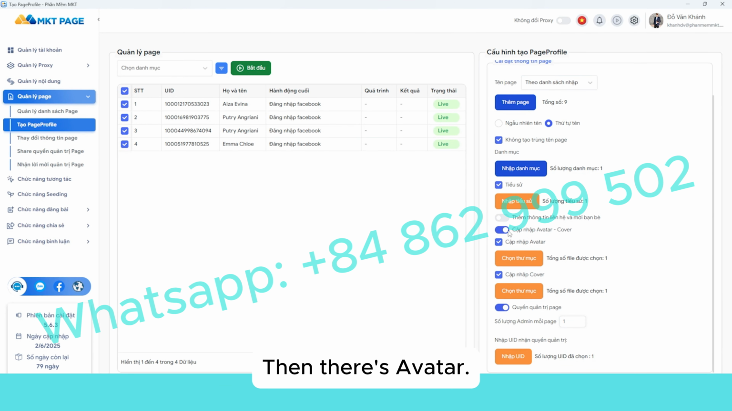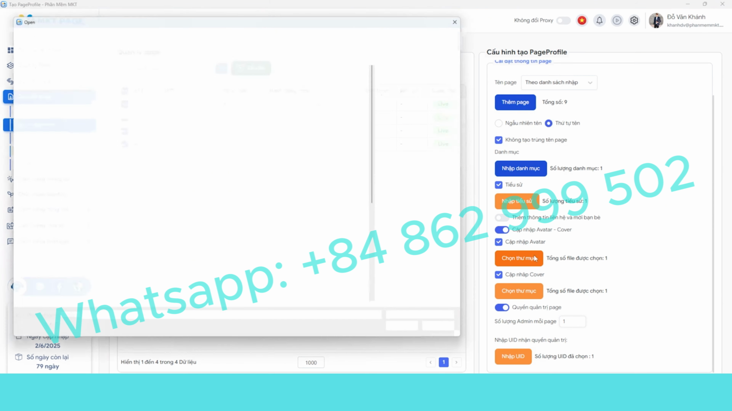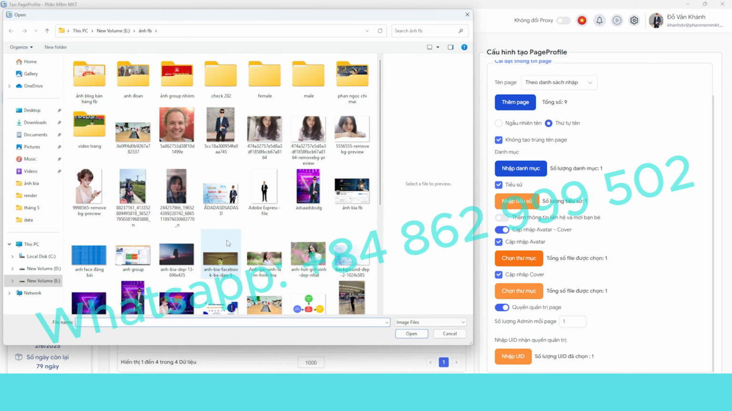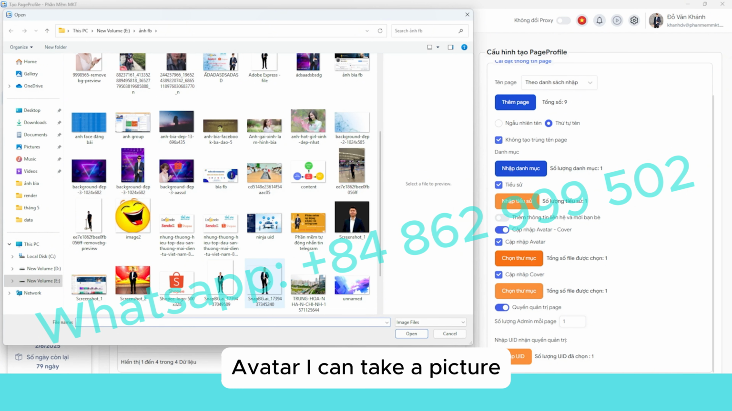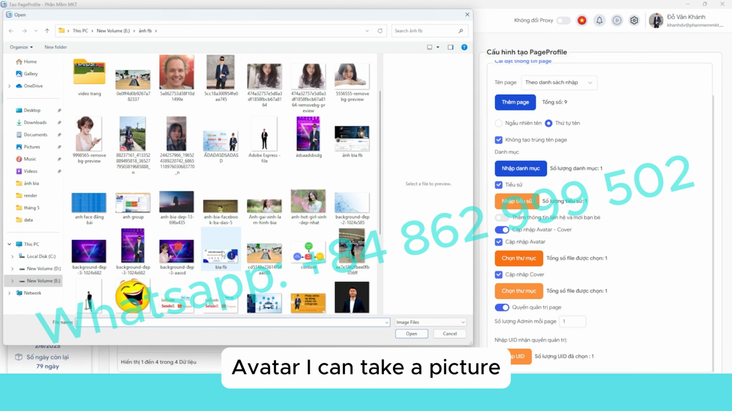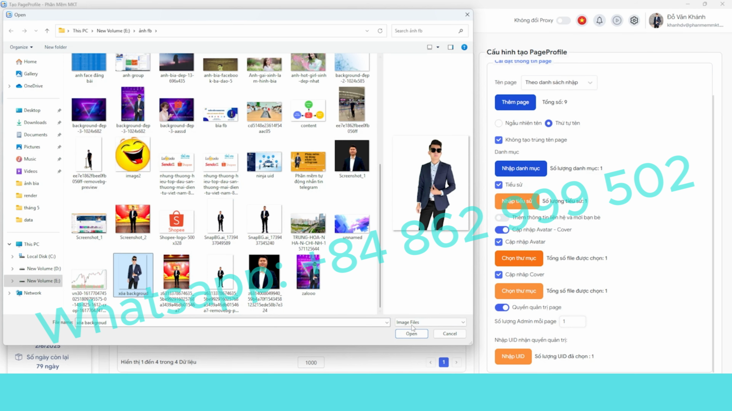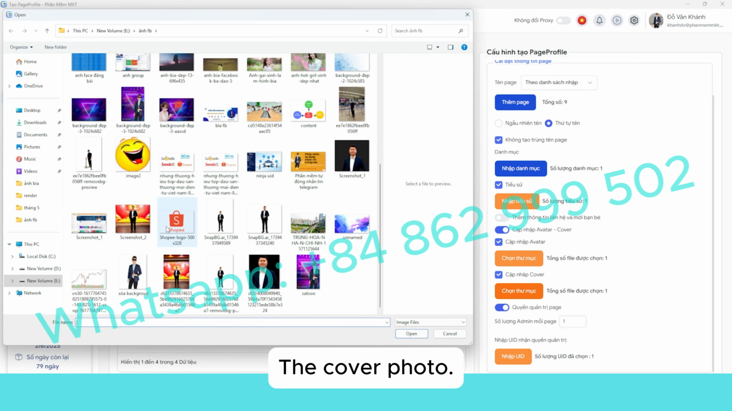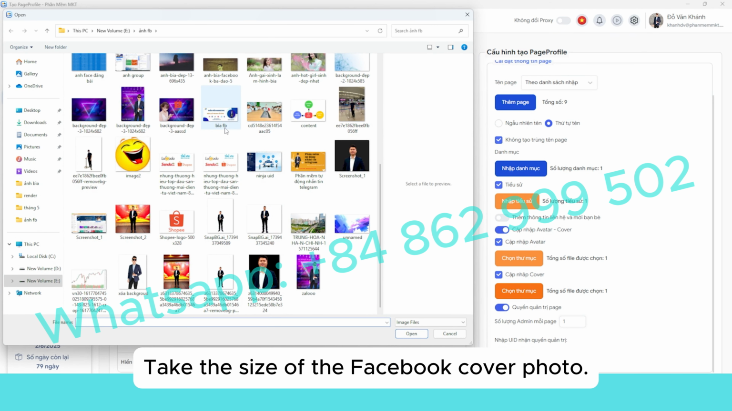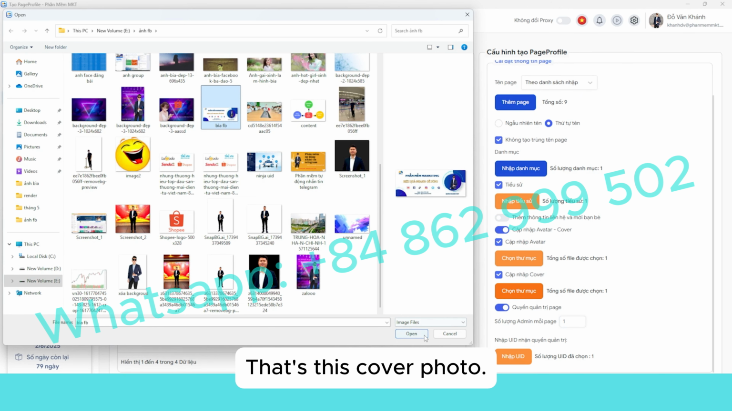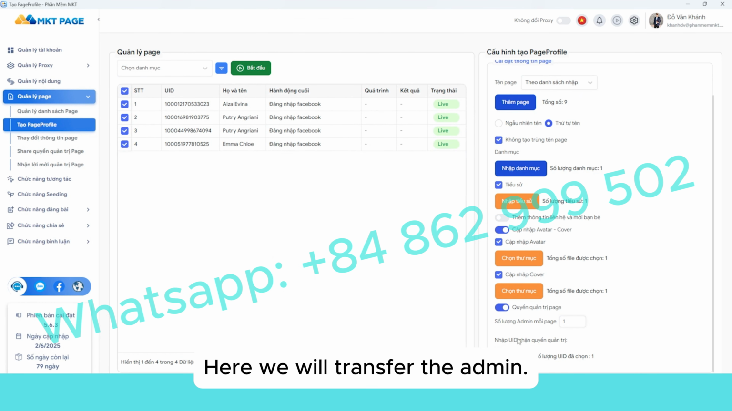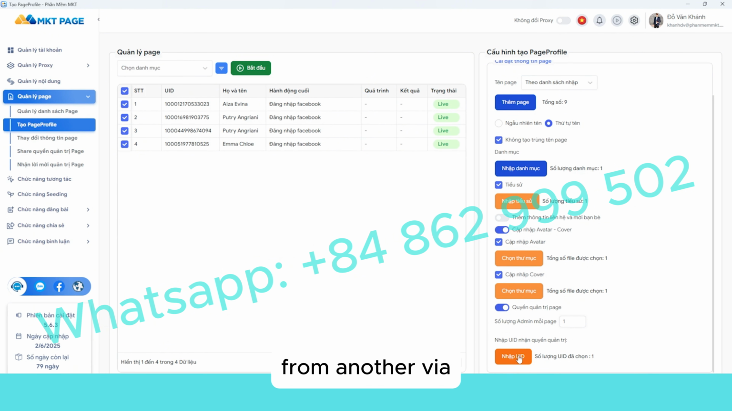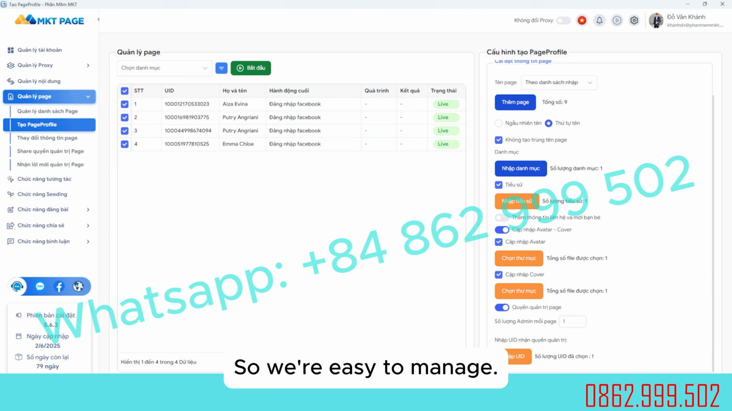Then there's the avatar. I can take a picture for the avatar. This is an avatar and this is a cover photo. For the cover photo, everyone remember to take the size of the Facebook cover photo. Okay, that's this cover photo. Here we will transfer the admin. When we create from another via, we can be the manager through a child account, our main one, so it's easy to manage.